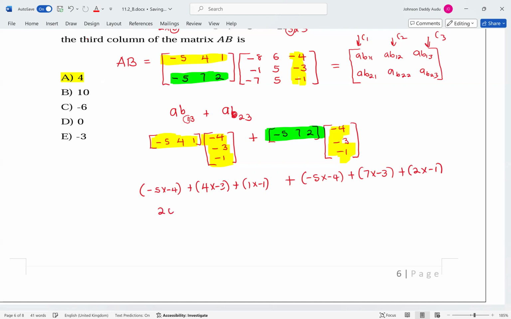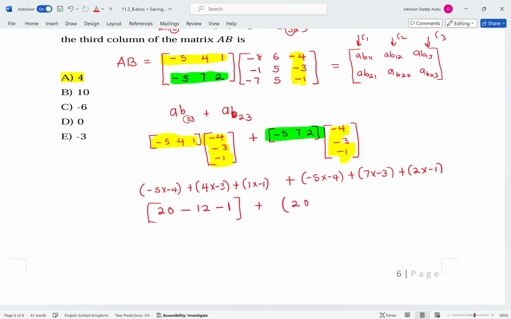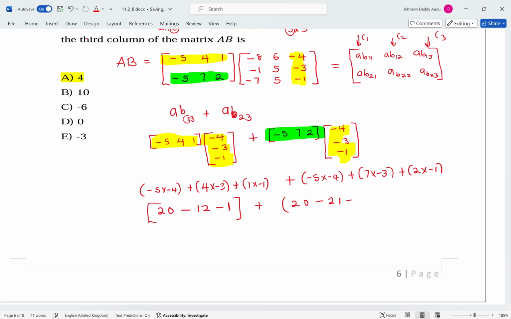Now this will give us 20, and this is minus 12, and this is minus 1. Then plus, let's finish this one together. This is just 20 minus 21 minus 2. All right. So this is 20 minus 13.